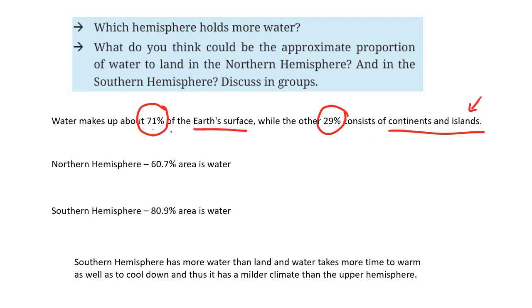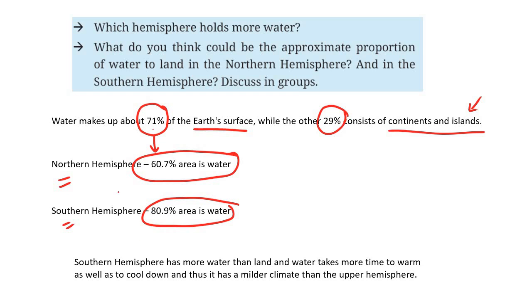And of this, you see 71%, 60.7% area is water in the northern hemisphere, and in the southern hemisphere you see 80.9% is water. So if you consider the north hemisphere, 60.7% area is water. So how much is land?